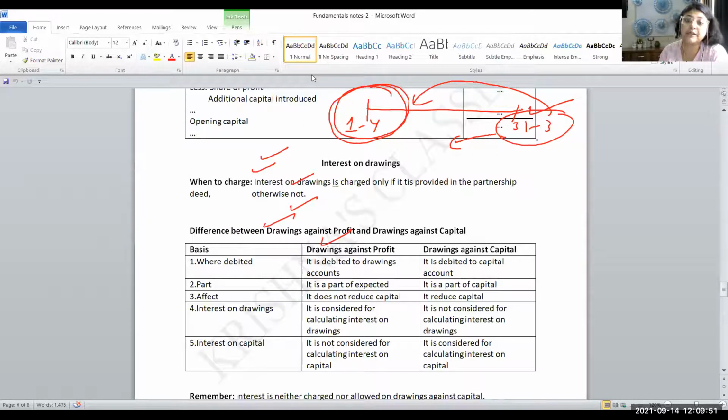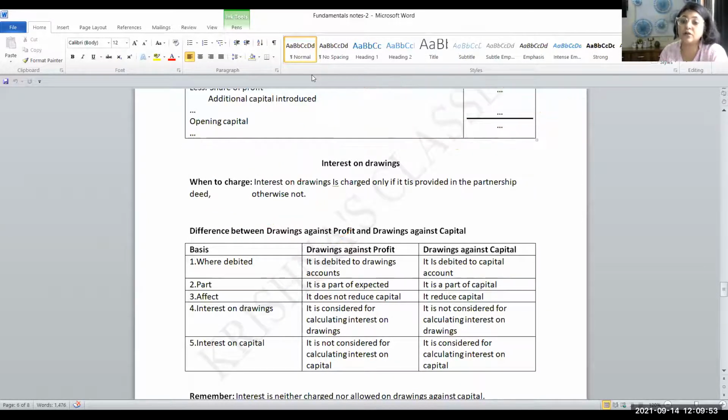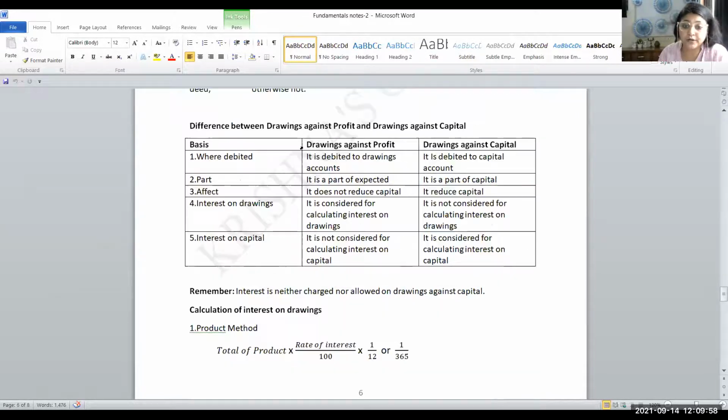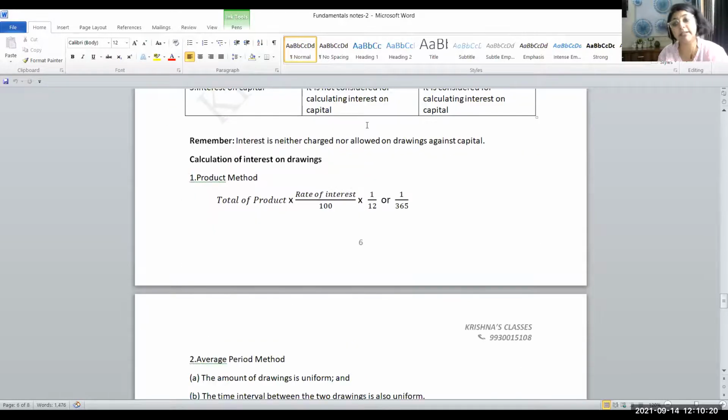What is interest on drawing? Interest on drawings is a charge, which a firm is going to take from the partners for making the drawings. So the difference between drawings against profit and drawings against capital is an important one, but because it is purely theory, I'm not reading it over here. I had explained you earlier in this video itself. I had spoken a few minutes back about this. So you just go through it from here. I'm very sure you will be able to understand it on your own. Still, if you have doubt, you all tell me. I will explain to you in the next class. There is going to be one more class for the fundamentals revision. There I'll explain to you.